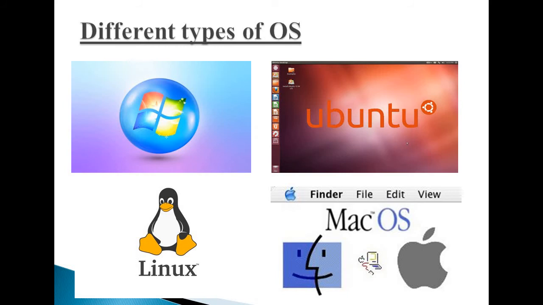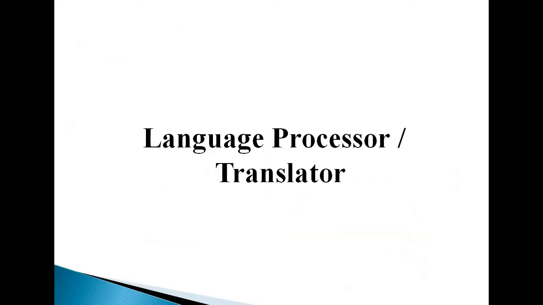Some of the different types of operating systems available in the market are, I have listed only 4. There are many others available, like Windows, which is the most widely used operating system, then Linux, Ubuntu, Mac OS. Next we will see language processor.